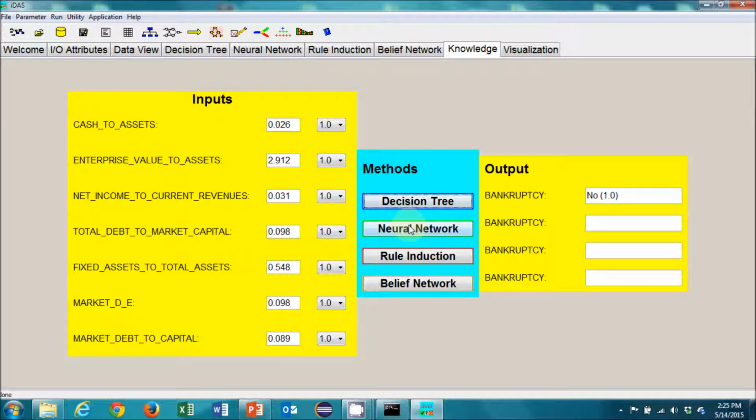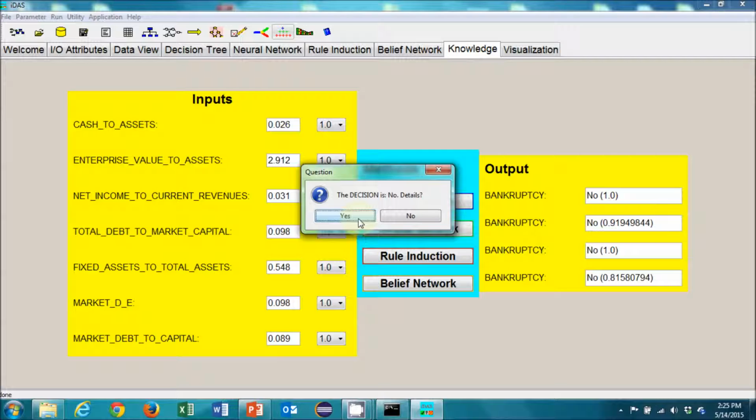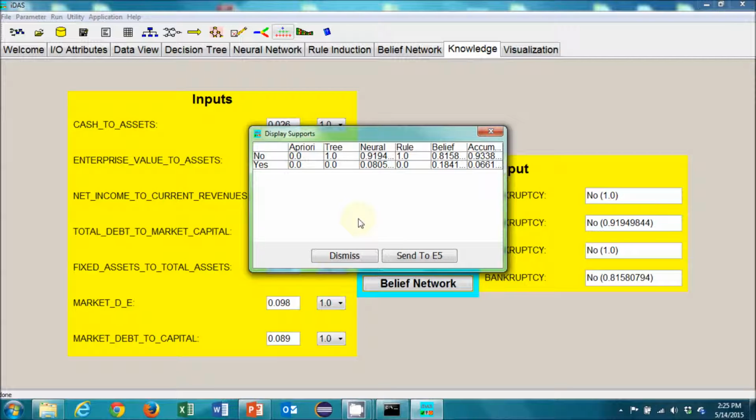I'm going to run each one of the models, and here we can see that all of the models agree that there is almost no chance that Walmart is going to file for bankruptcy. Let's see what the aggregated results say. So according to the results, we have about a 7% chance that they will file for bankruptcy.